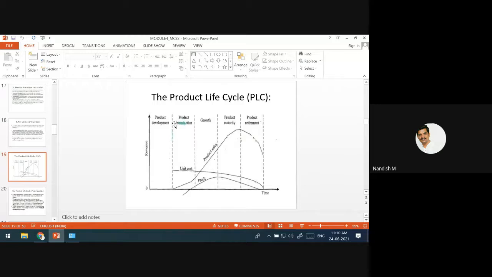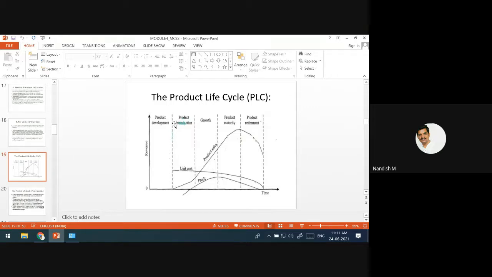Then how we have to design, means how the design stage should go, how the development stage we have to do, that we are going to write, that is called roadmap. And then we'll do the design stage, and then we are going to develop the product. All these activities will come under this product development.